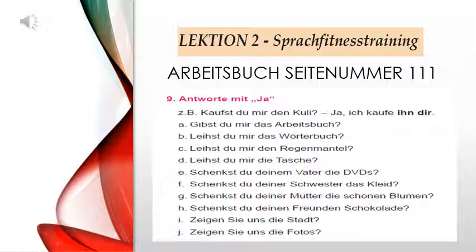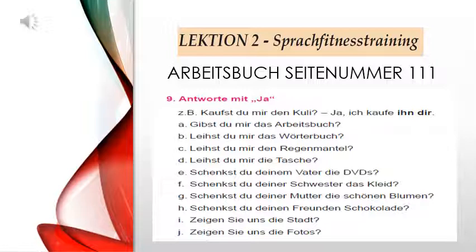Zum Beispiel, kaufst du mir den Kuli? Are you going to buy the ball pen for me? Yes, I will buy it for you. So definitely mir will be converted to dir. Now for den Kuli, we have to decide the personal pronoun. What we have decided is that if the noun is masculine, we have to consider the masculine accusative personal pronoun. That will be ihn. So here the answer will be: Ja, ich kaufe ihn dir.